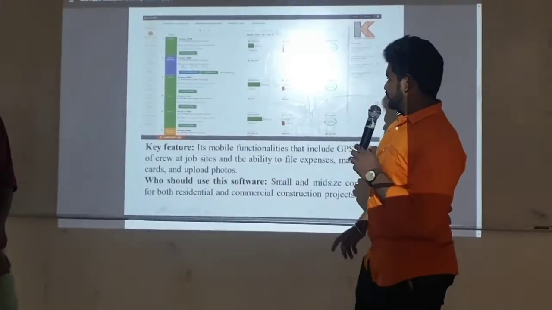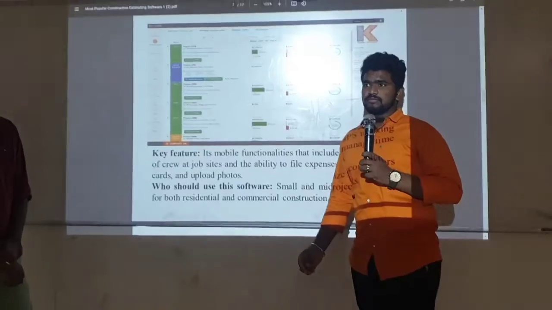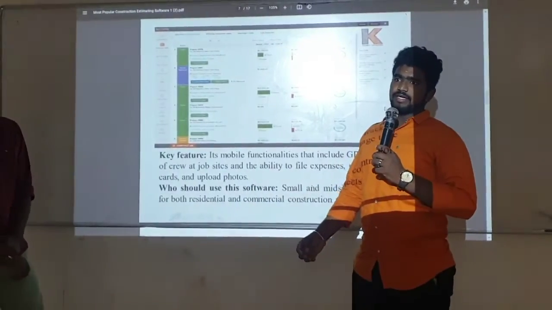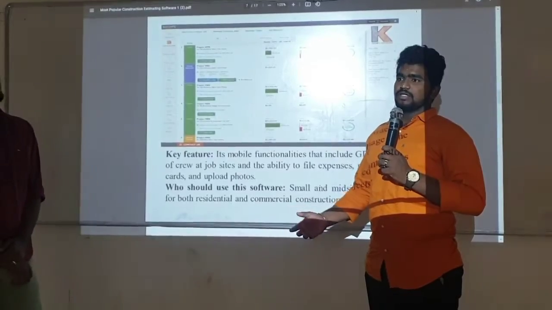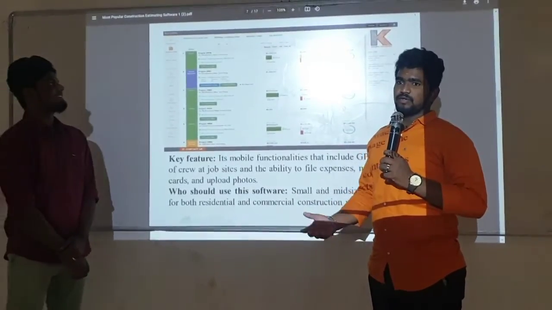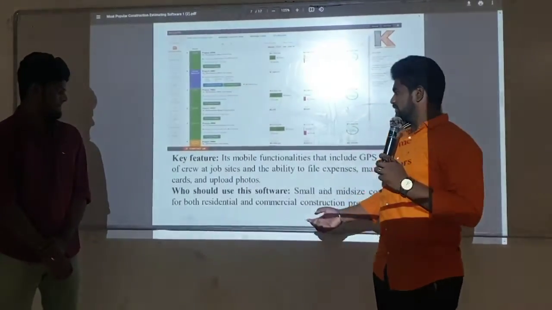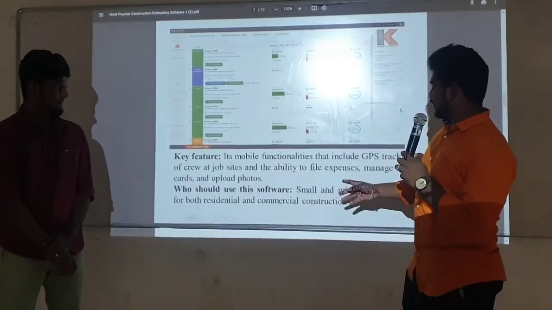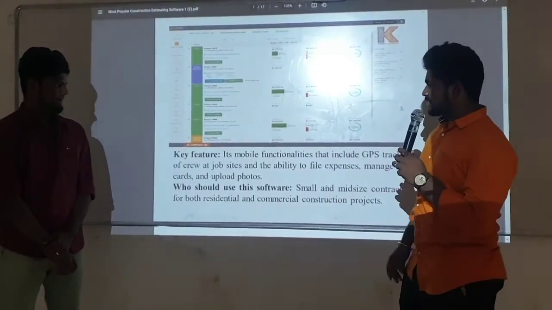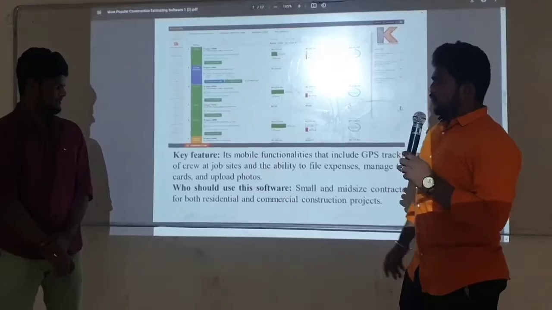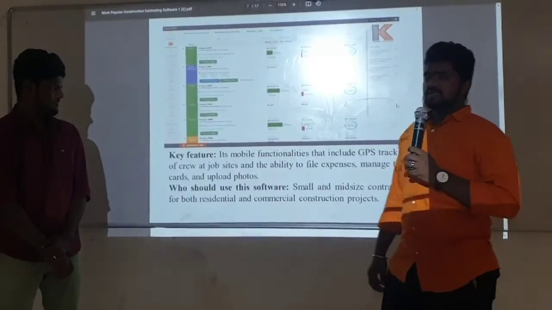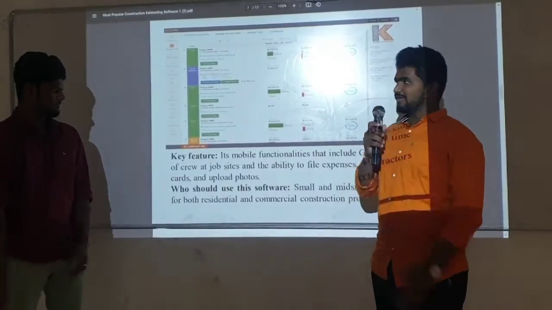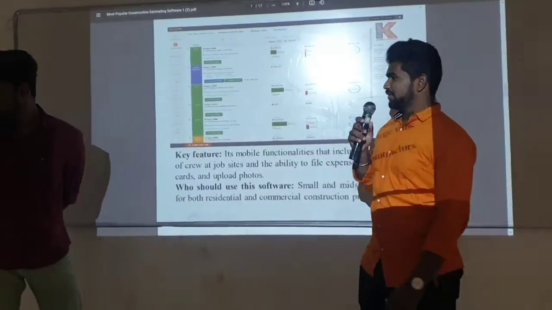The main key feature is mobile. Day-to-day GPS or location tracking is easy to use with the system. This is available for daily mobile work, the ability to upload job sites, track expenses, manage time and costs, and upload photos. Why should we use this? Small and mid-size residential and commercial buildings. Next topic, Mukesh is going to explain.